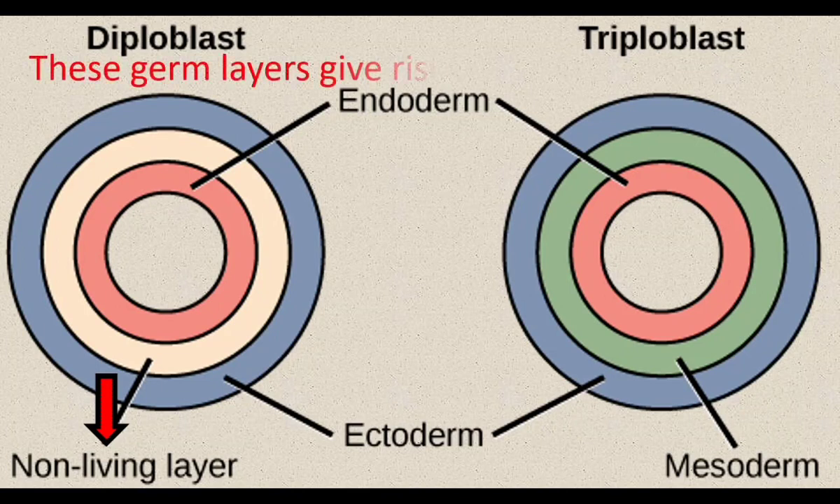These germ layers give rise to different organs. From ectoderm, our skin and brain development take place. Endoderm develops into digestive system. Mesoderm develops into kidney and some other organs.